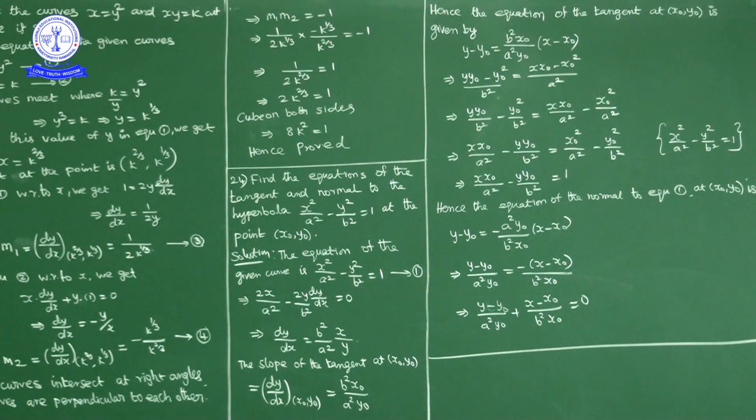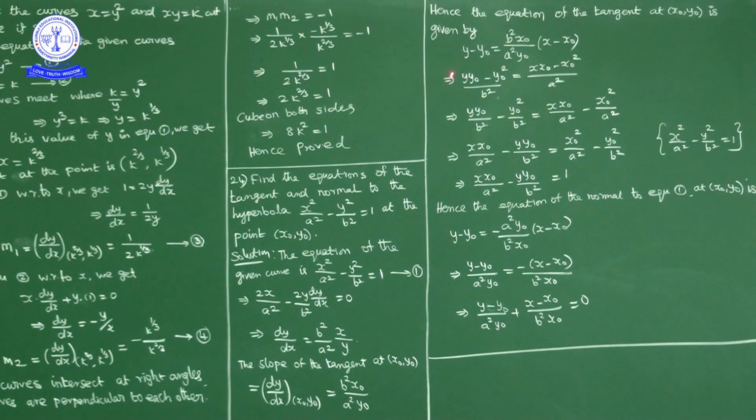Okay. Now here what we have, dy by dx is b square x by a square y. Okay. Slope of the tangent at x naught y naught is, in place of x write x naught, in place of y write y naught. So slope of the tangent at x naught y naught is b square x naught by a square y naught. Okay. Now equation of tangent at x naught y naught is y minus y naught is equal to slope of the tangent into x minus x naught.